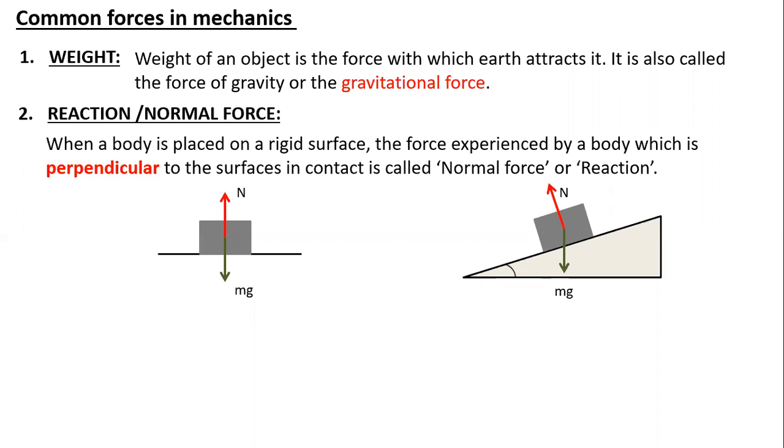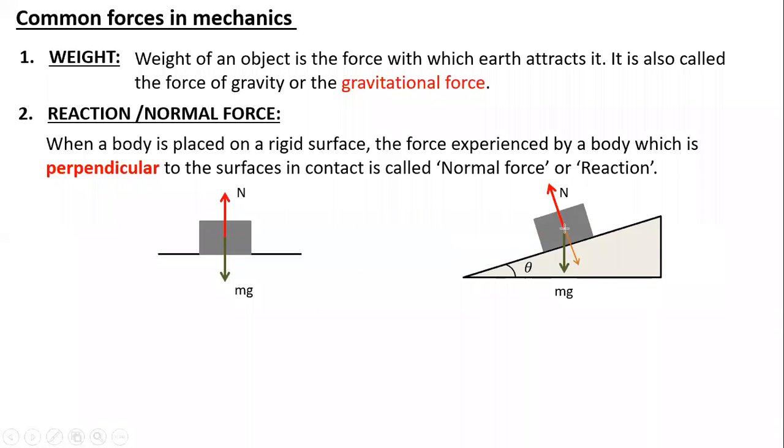So I am going to use some resolution of vectors. I'm going to find the components of the weight mg. One component I can draw will be along the normal, and the other will be along the surface, exactly perpendicular. But to find which component that will be, because we have two components, the sine component and the cos component.